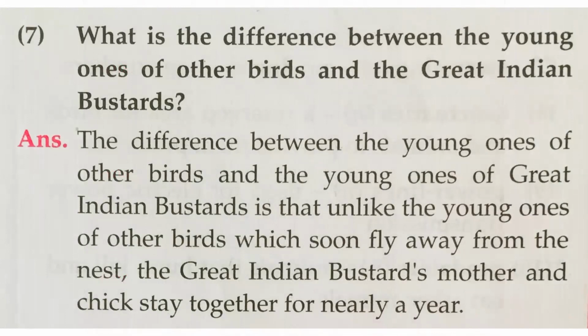What is the difference between the young ones of other birds and the Great Indian bustards? Means what difference you come to know between the babies of the other birds and the babies of the Great Indian bustards. So let's discuss. The difference between the young ones of the other birds and the young ones of Great Indian bustards is that unlike the young ones of other birds, which soon fly away from the nest, the Great Indian bustard's mother and chick stay together for nearly a year. So this is the difference. Now we move on to the next question.